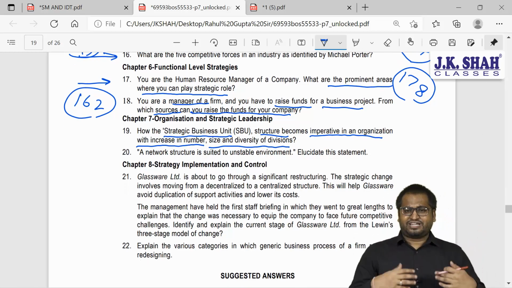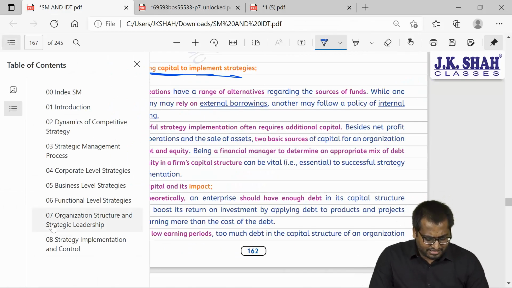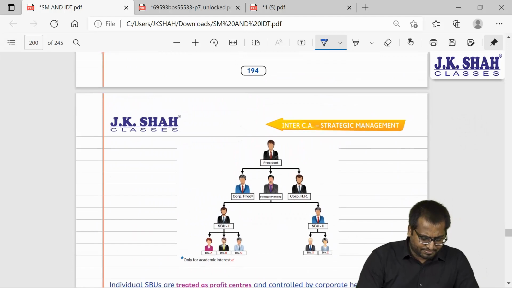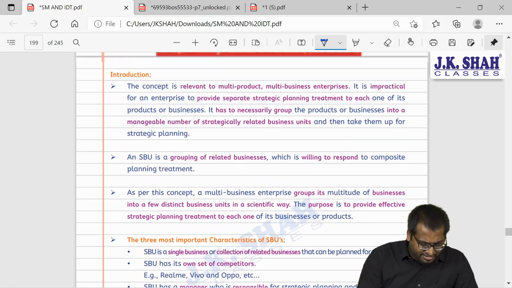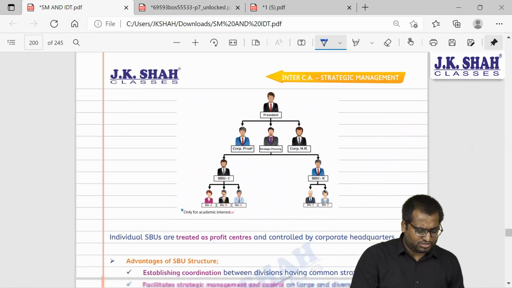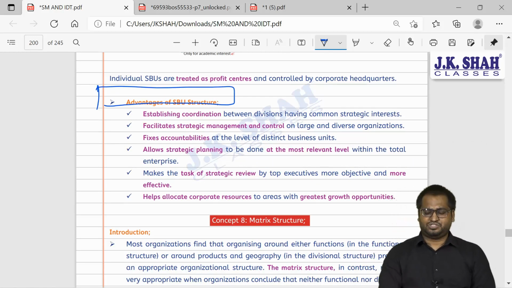So what are the advantages? This will be there in chapter number 7, organizational structure, SBU. I'll tell you. See, this is on page number 194. SBU, majorly they are talking about the advantages. Advantages of SBU.